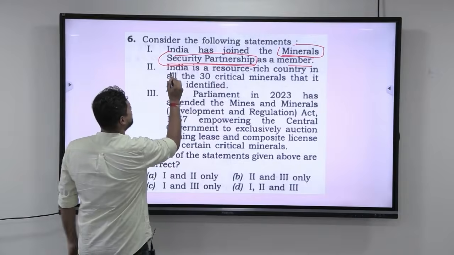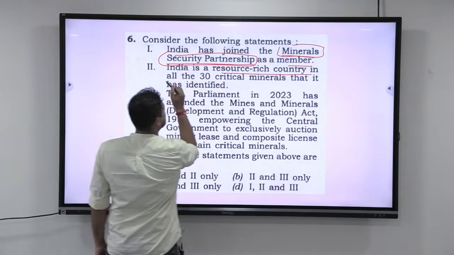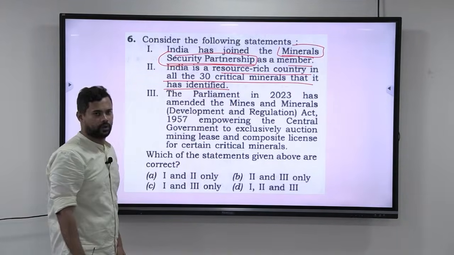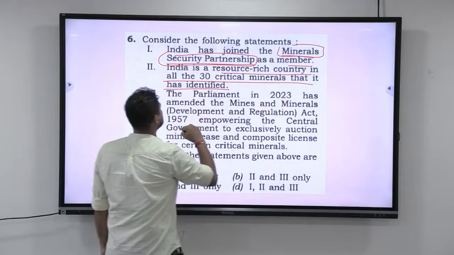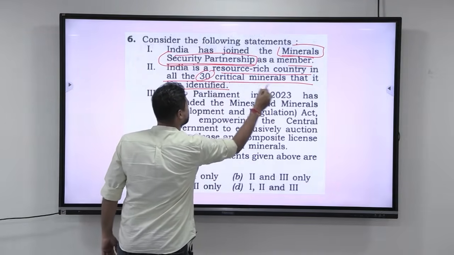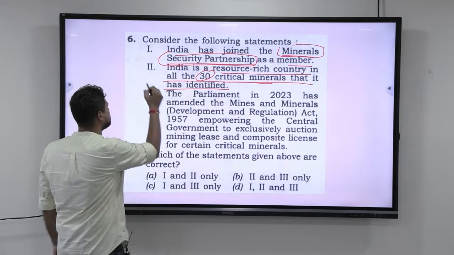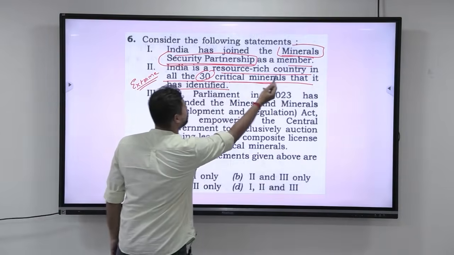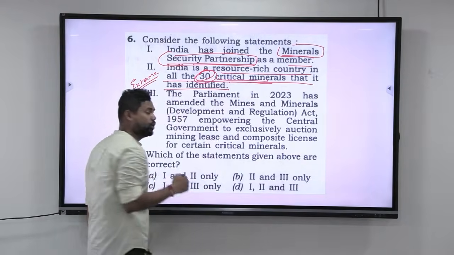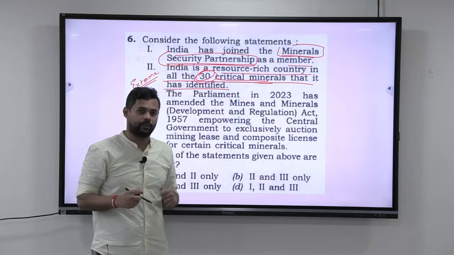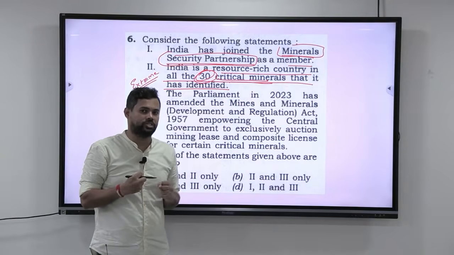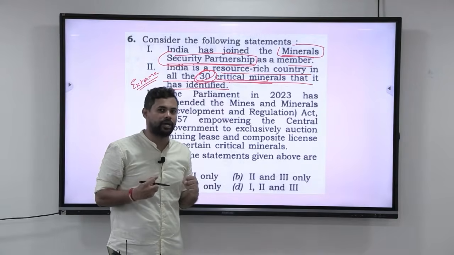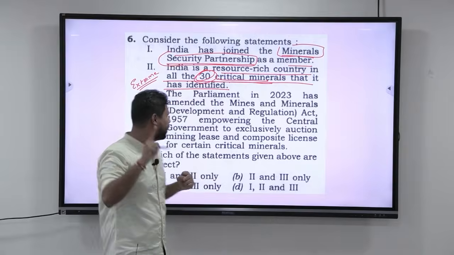Now, the second statement. India is a resource-rich country in all the 30 critical minerals that it has identified. Okay. India is a resource-rich country in all the 30 critical minerals that it has identified. Don't you think that this is a little extreme? If India was such a resource-rich country in all the 30 critical minerals, why is India so dependent on China? Why has India not attained self-sufficiency? Why is India still suffering, or still fighting to achieve Atmanirbhar Bharat? These are some things that you should learn. Okay. Now, let us skip it like that.